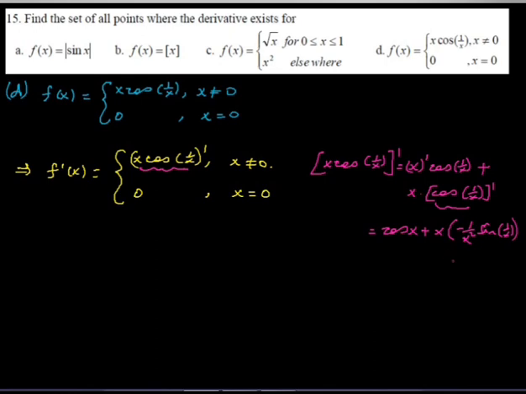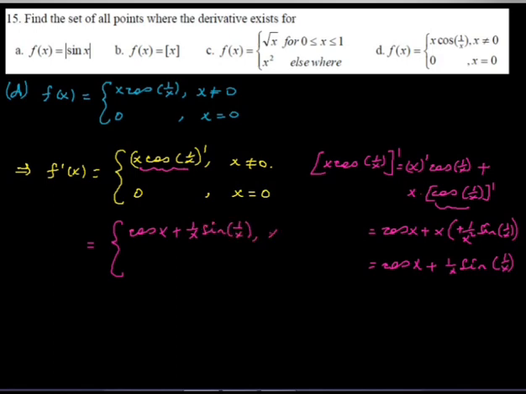There is a minus, and here it becomes plus, so it becomes cosine of 1 over x plus 1 over x times sine of 1 over x.